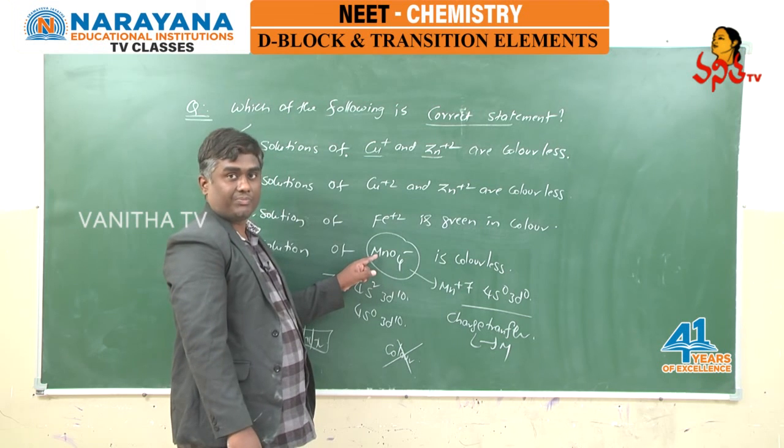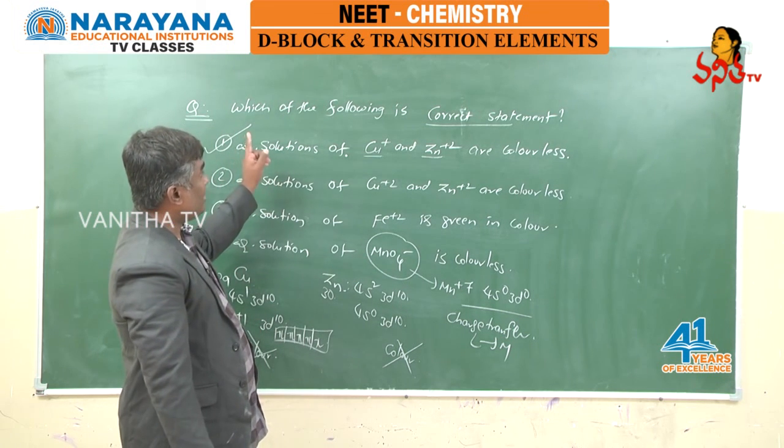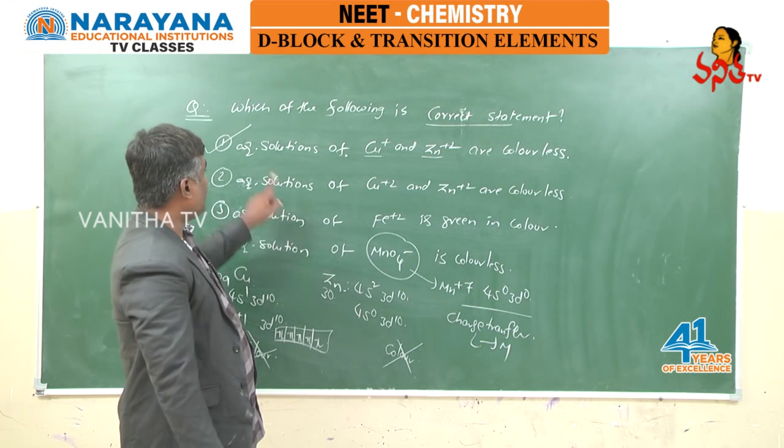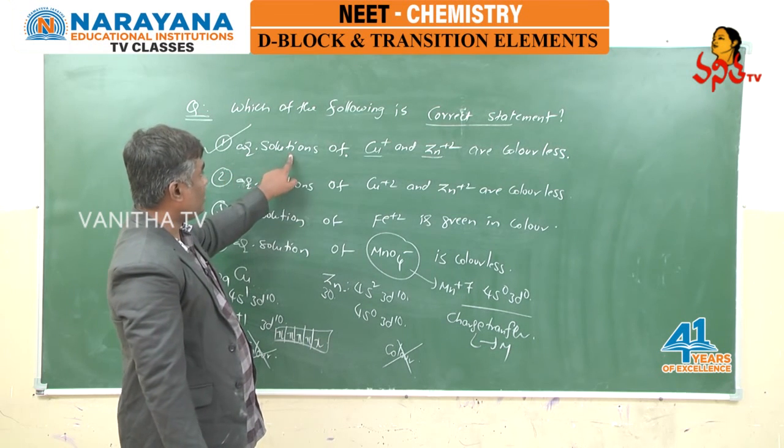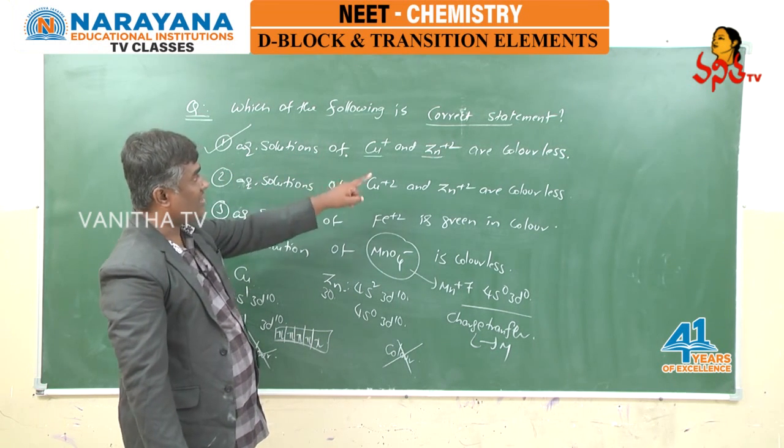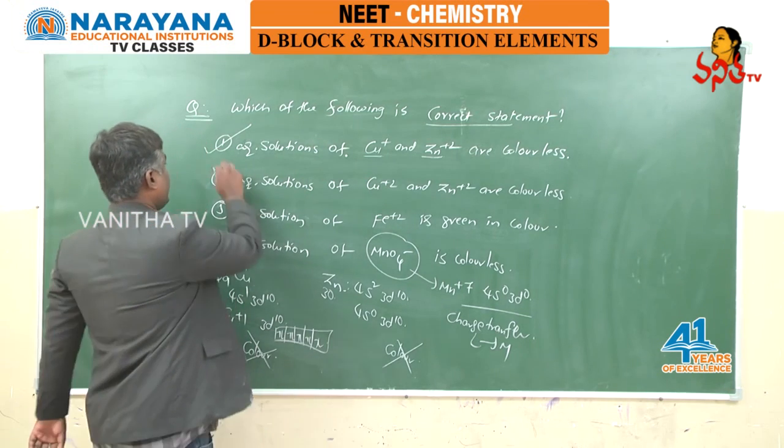Just now in the previous question we discussed this. They are asking which of the following is the correct statement. So the answer is the first option: aqueous solutions of copper plus 1 and zinc plus 2 are colorless. We got it. So the answer is the first option.